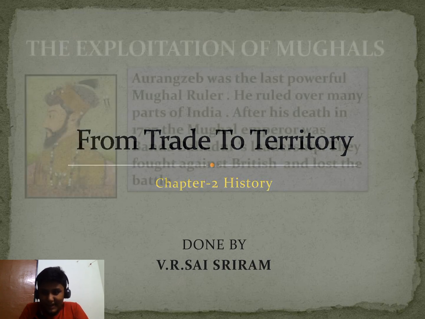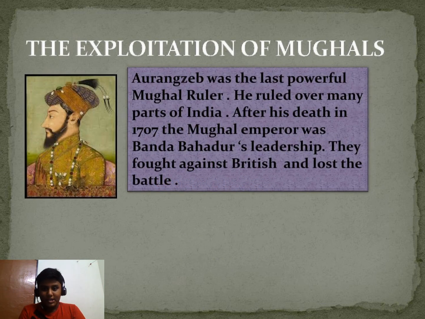Slide 1. The exploitation of Mughals. Aurangzeb was the last powerful Mughal ruler. The Mughal rulers started from 1400. There were many Mughal rulers who were powerful, demanding and cheerful. But Aurangzeb was the last powerful Mughal ruler. He ruled over many parts of India, till northern India, western India. And finally, after his death in 1707, which was very important.